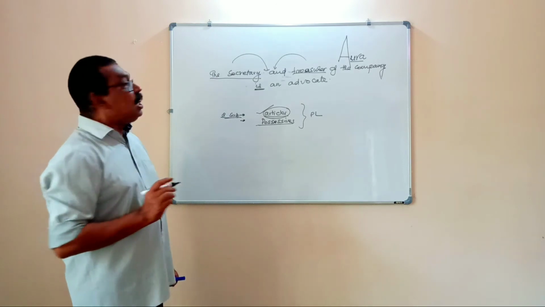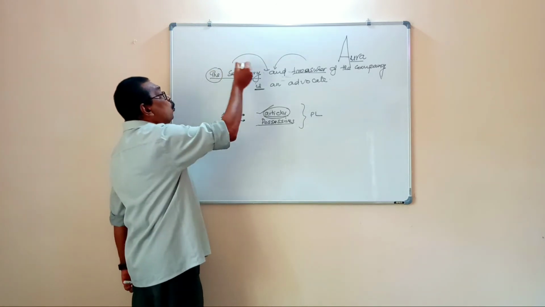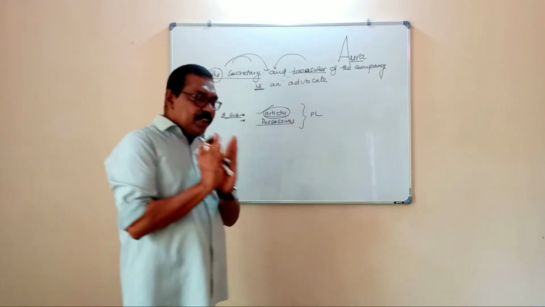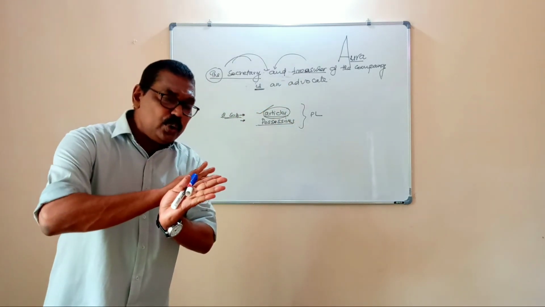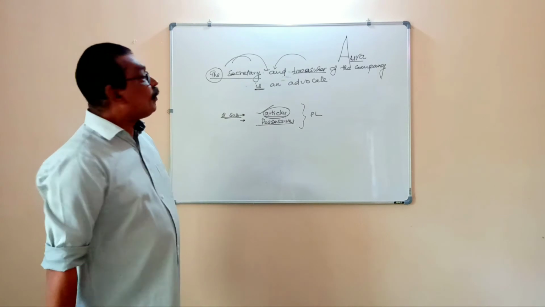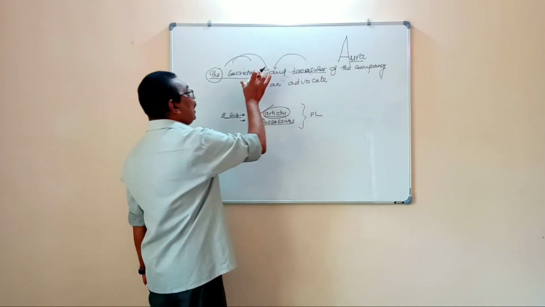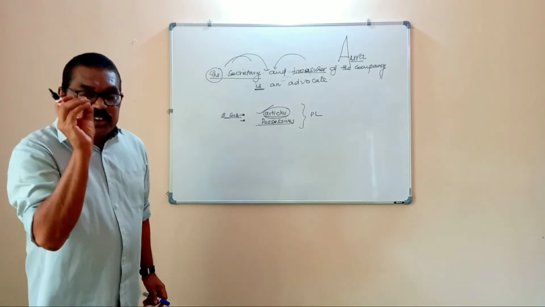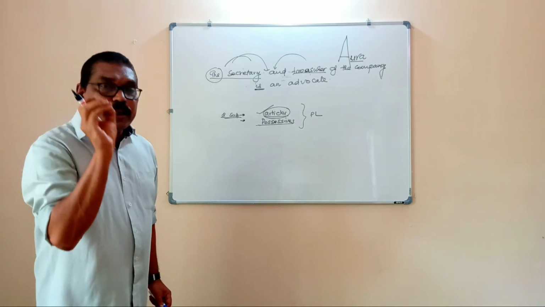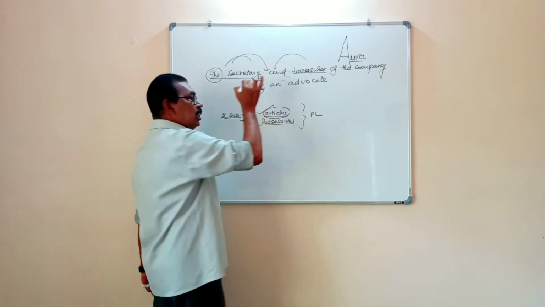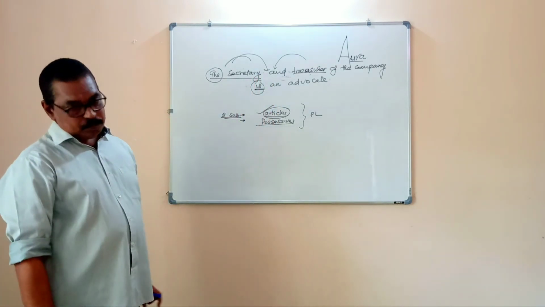In this case, the article is used only before the first subject, and before the second subject there is no article, and therefore the secretary and treasurer can be the same person, one person, and therefore we use the singular verb is.